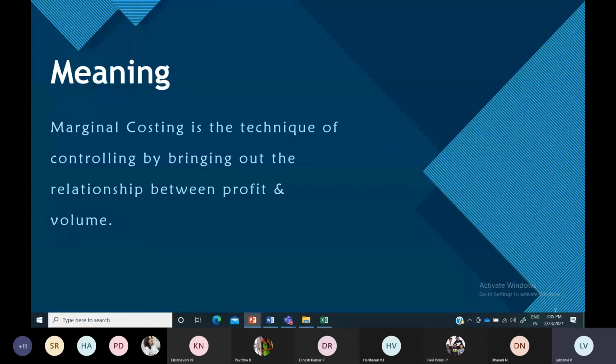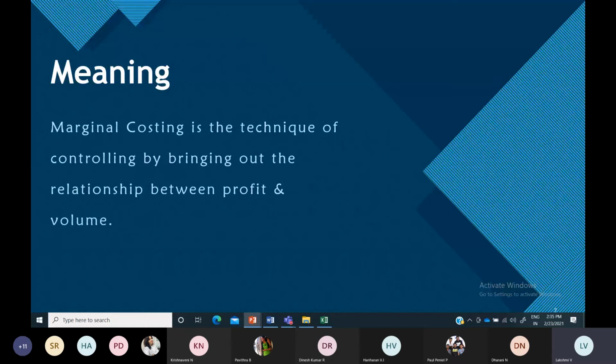Fixed cost means it will not change. Whatever your level of production activity, whether you produce 1000 units, or 2000 or 3000 units, you will incur the same cost. That is known as fixed cost. For example, the rent for the building you use, and other similar things. You have to anyhow incur certain expenditure. That is known as fixed cost. Variable cost changes with the level of activity or operation or output you produce. So here you are particularly focusing on the variable cost.